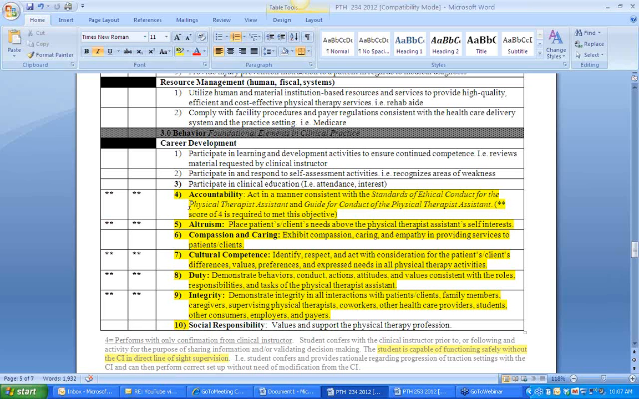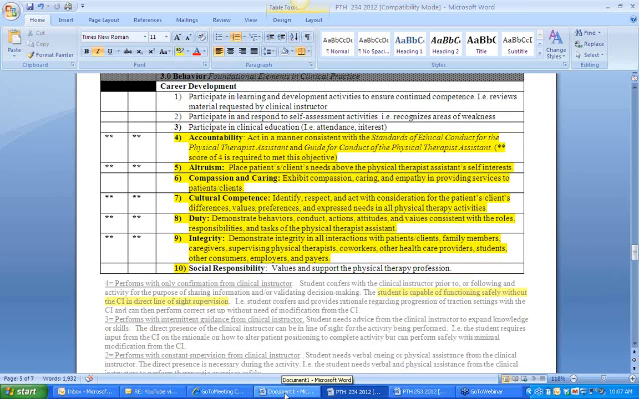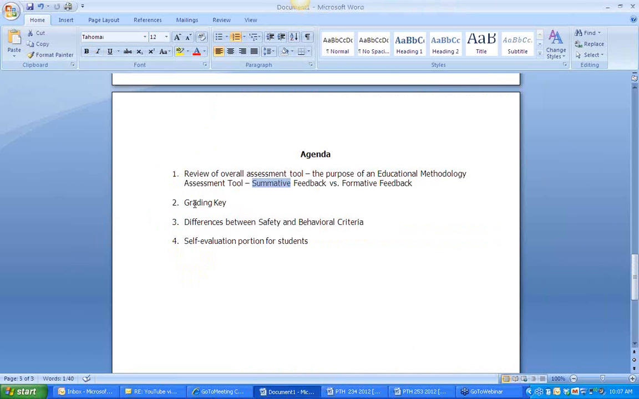And I understand. Okay, great. All right, good deal. I'm getting a pretty good understanding here. Let's look back at our agenda, though. We have gone over the grading key. Is that correct? Sure, right.